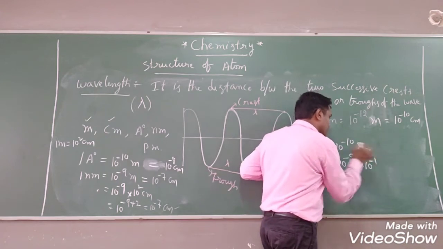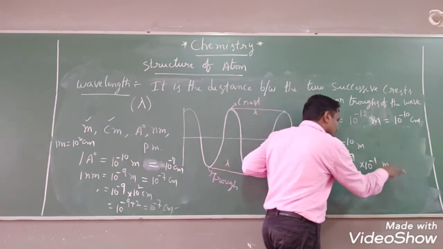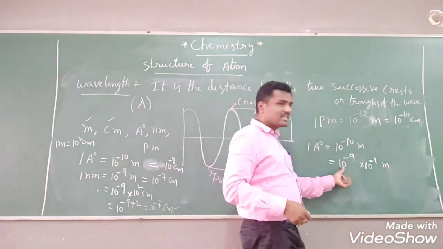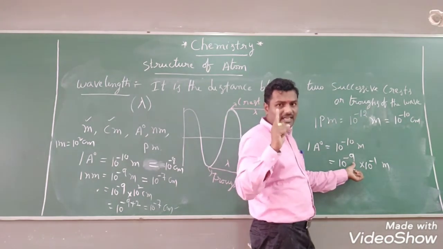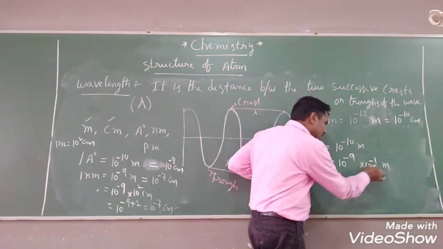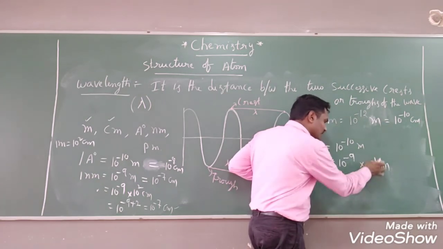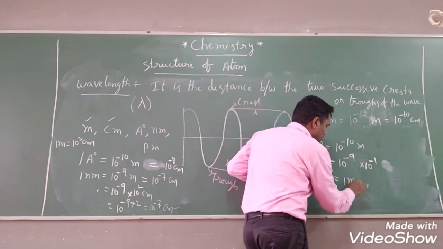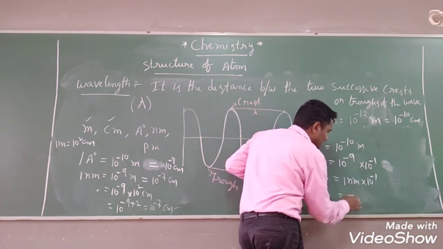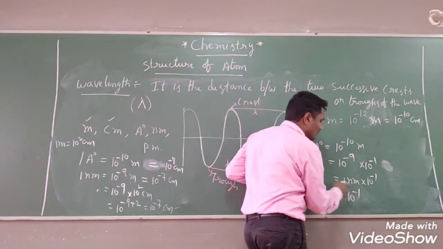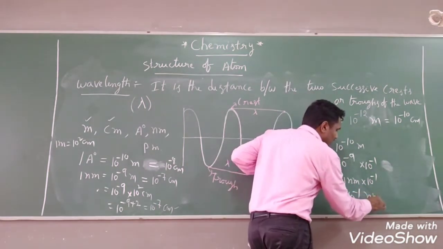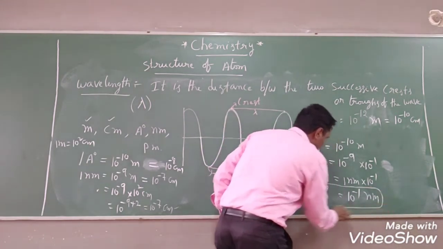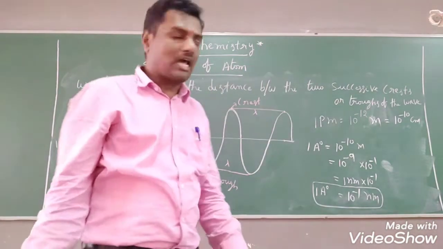So this is in case of what? Meters. So 10 to the power of minus 9 meters is nothing but what? 1 nanometer. So in place of 10 to the power of minus 9, what can we write? Nm, that is nanometer. So with 10 to the power of minus 9 written as nanometer, here 10 to the power of minus 1 is there. As it is, you can take 1 nanometer into 10 to the power of minus 1. That means 10 to the power of minus 1 nanometers. 1 angstrom unit is equal to what? 10 to the power of minus 1 nanometers.